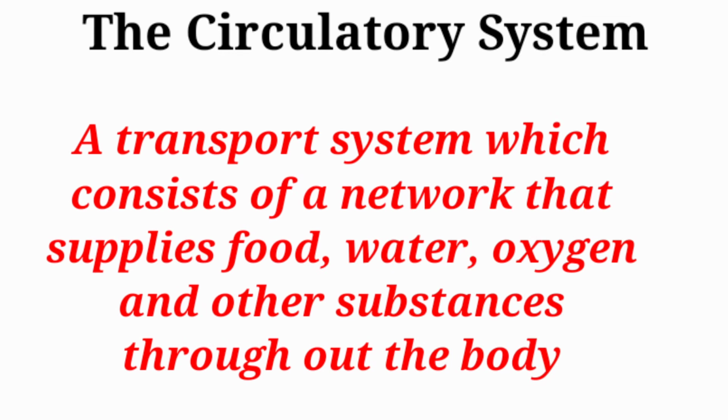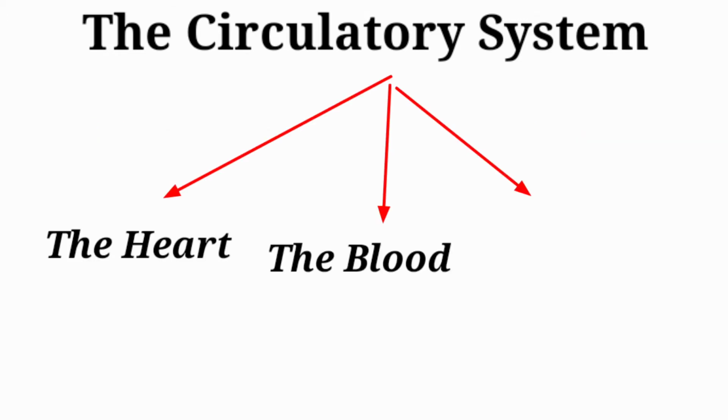Circulatory system means a transport system which consists of a network that supplies food, water, oxygen and other substances throughout the body part. The circulatory system consists of the heart, the blood and the blood vessels. So we study in detail about the blood.